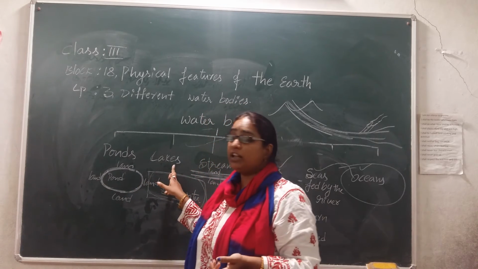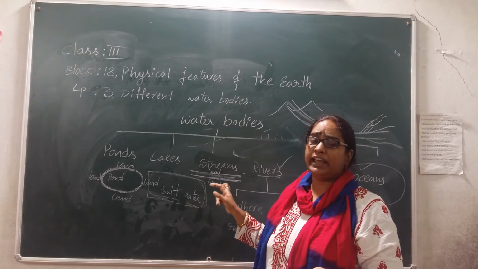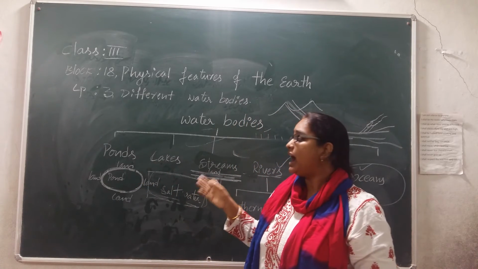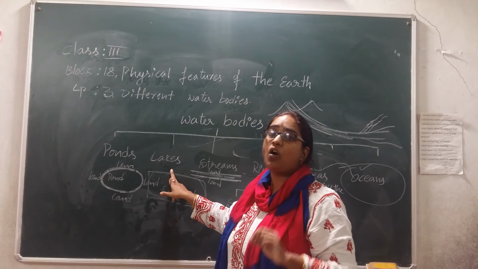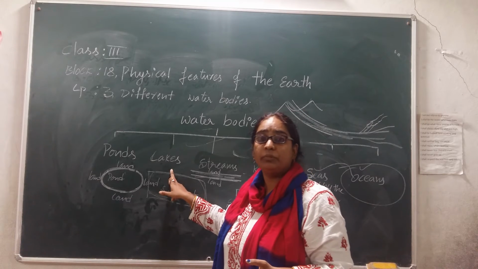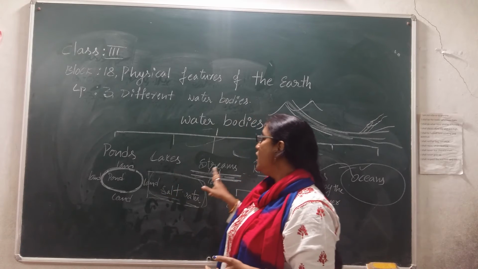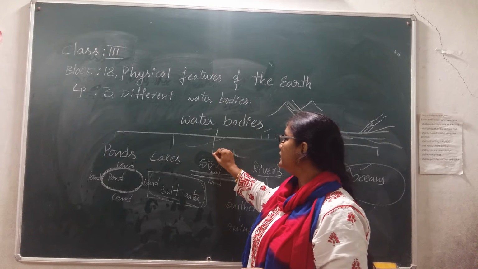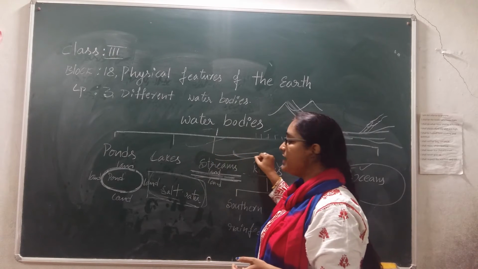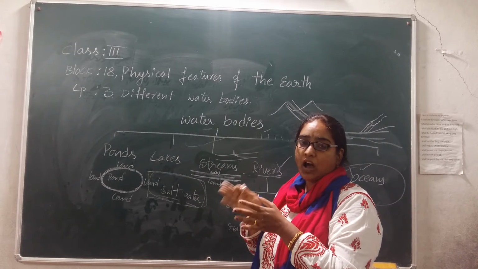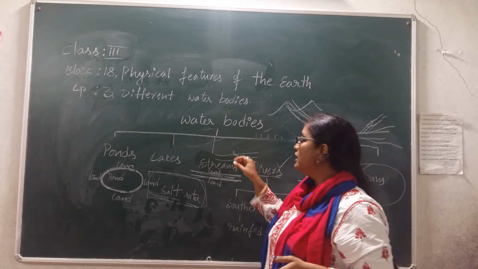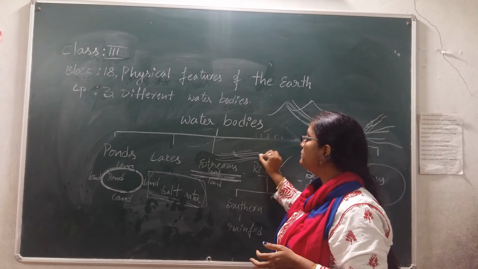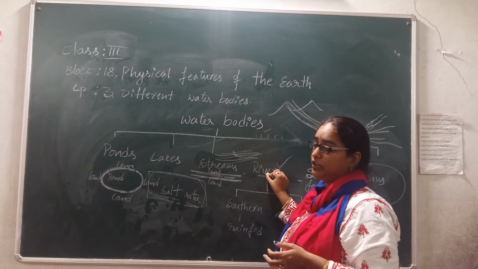Now, what do we have next? Lake. What is the difference? Compared to ponds, lakes are much bigger, and it's not necessary that we always have fresh water in them. Sometimes it will be salt water also. And what is a stream? Compared to ponds and lakes, streams are a little bit longer but narrower, and they have land on two sides and will sometimes flow and adjoin into the rivers.